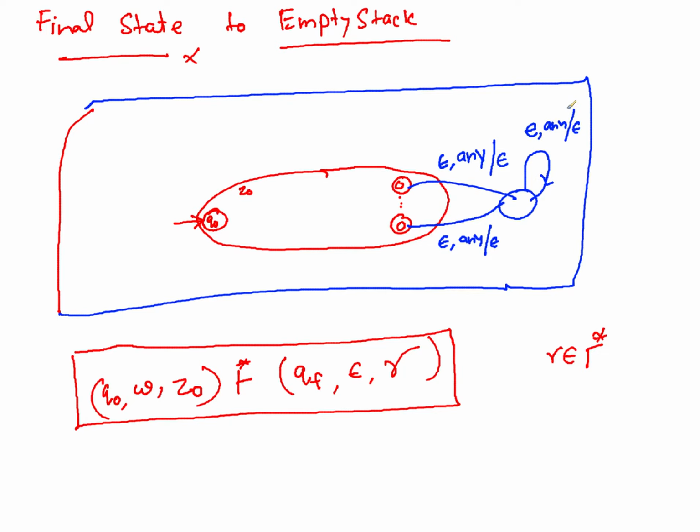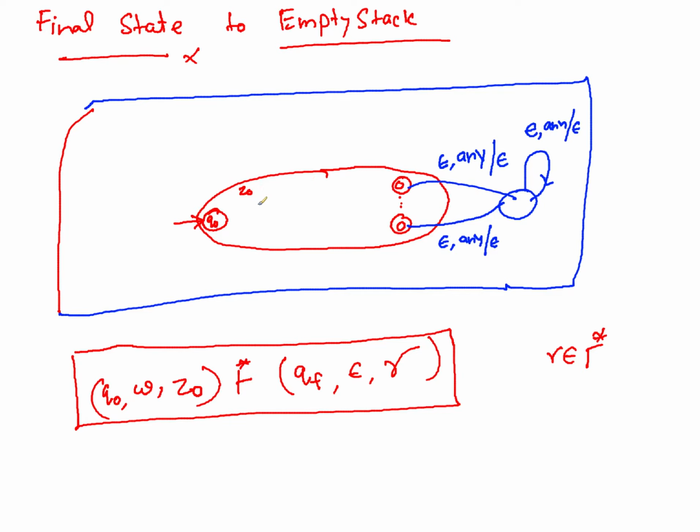After many pop operations, you will empty the stack, and then your input was already consumed if the string was accepted on the inner machine, so you will also accept it on the bigger machine, right? So that's all. But is there anything wrong? The answer is yes. Why is there something wrong? Because suppose that on the inner machine at some point of time you are emptying the stack by mistake or something like that, so you are deleting even the Z0.